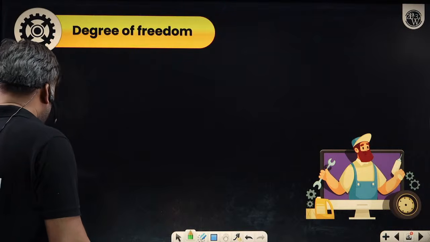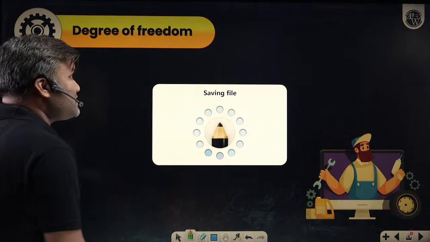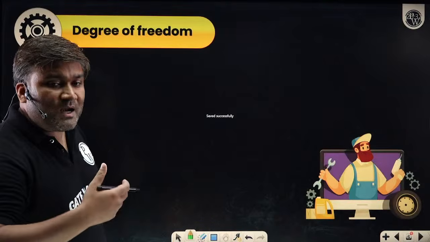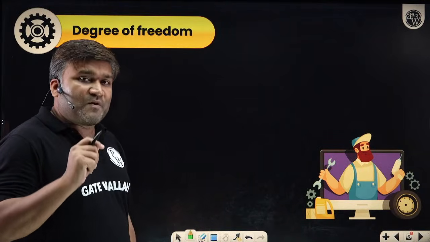Acha, chalo. Before talking about the 4 bar mechanism, let's talk about the degree of freedom of any mechanism. They ask questions on the degree of freedom. What is the degree of freedom, beta?